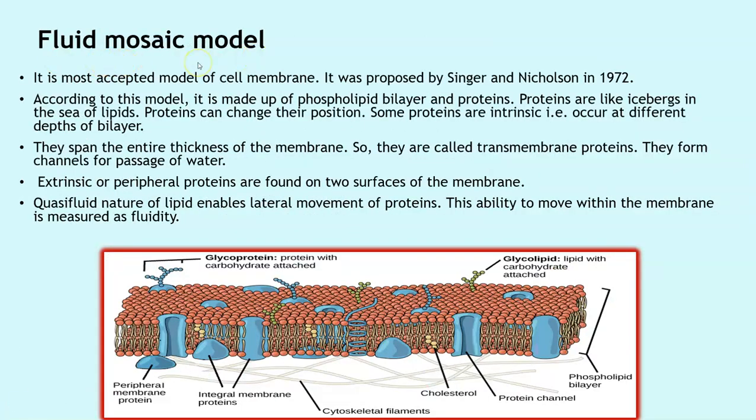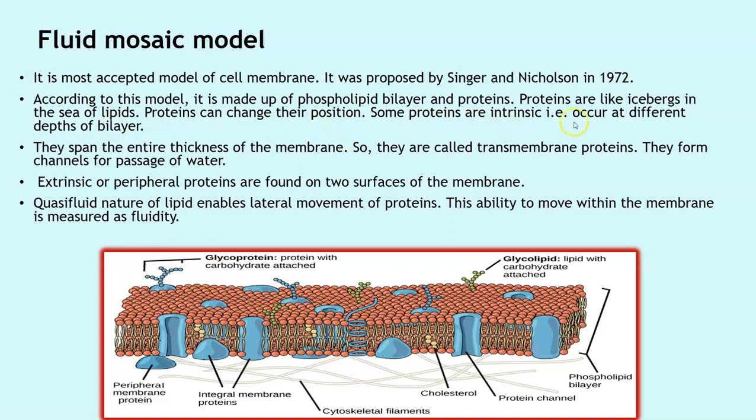Then students, we have the fluid mosaic model, which explains to us the structure of the cell membrane. It is the most accepted model of the cell membrane. It was proposed by Singer and Nicolson in 1972. According to this model, it is made up of a phospholipid bilayer and proteins. Proteins are like icebergs in the sea of lipids. Here you can see a sea or a bed of lipids, and in between, these blue molecules are your proteins. Proteins can change their position.